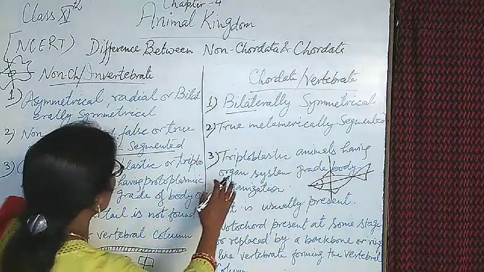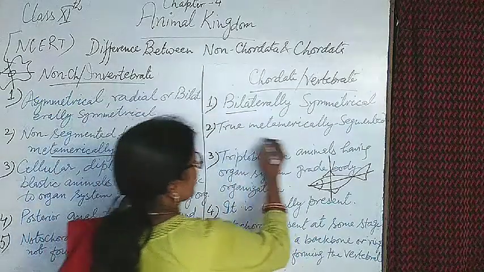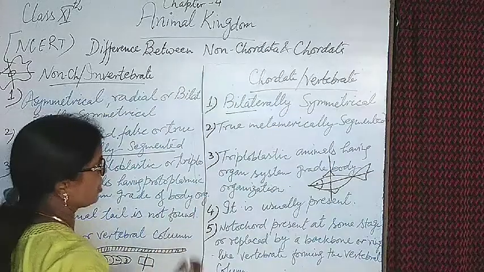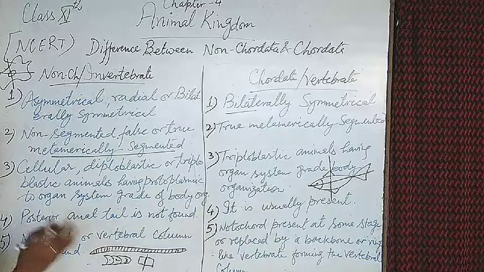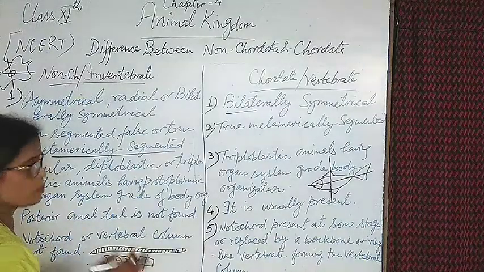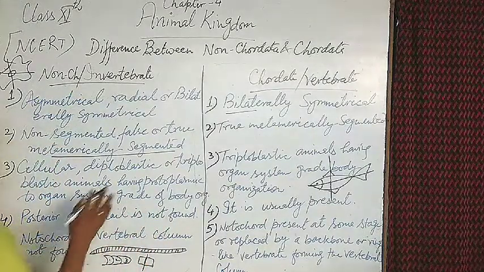In the case of chordates, the true metamerically segmented body has total division, like prothorax, mesothorax and metathorax, a three-segmented body that is easily divided.